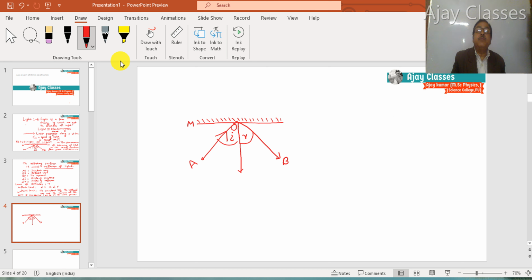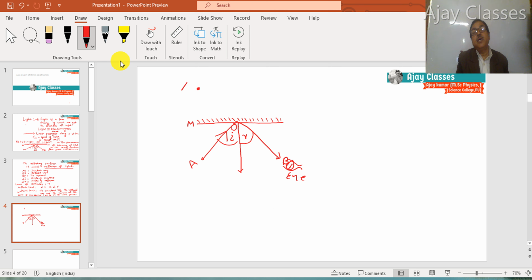The object appears to come from behind the mirror. The ray of light which enters the observer's eye appears to come from the point just behind the mirror.